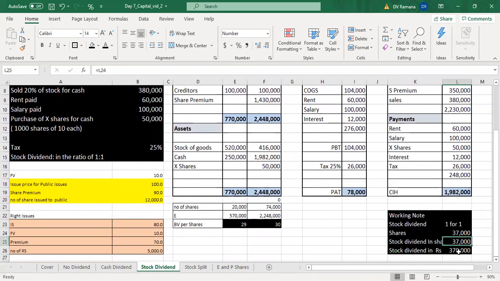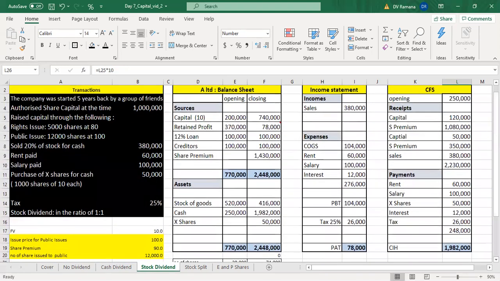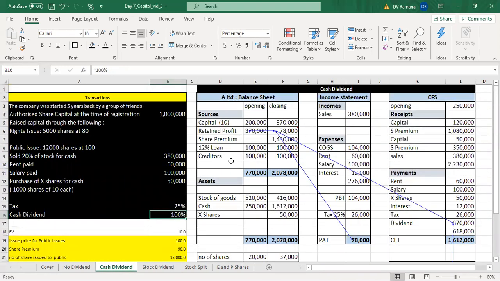The face value is 10, so 37,000 into 10, therefore 370,000. In this case, you see 37,000 because the number of shares is 370,000 divided by the face value.